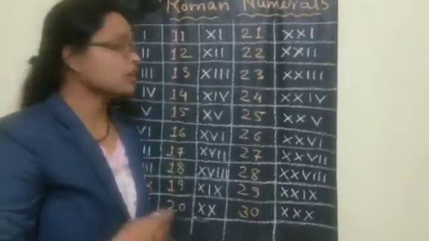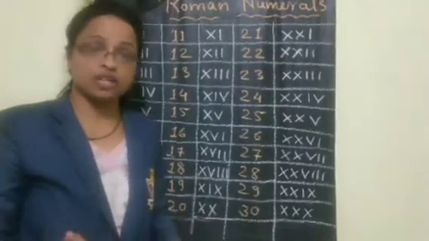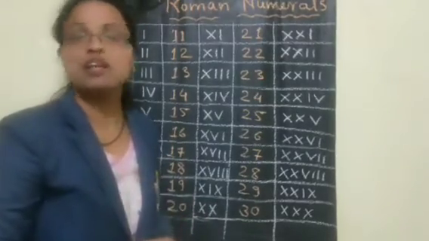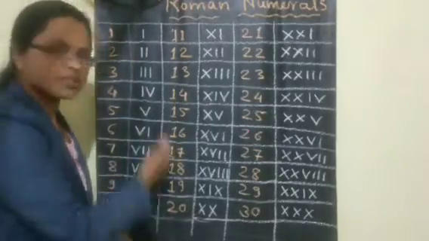Okay, now let us write 31 to 40. For this year, you people have up to 40 in Roman numerals. So let us continue.